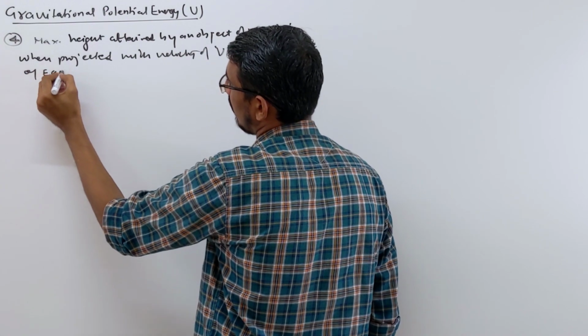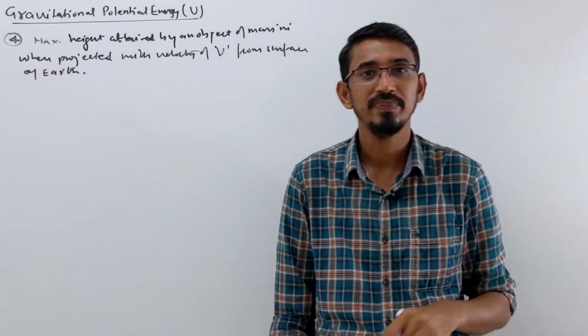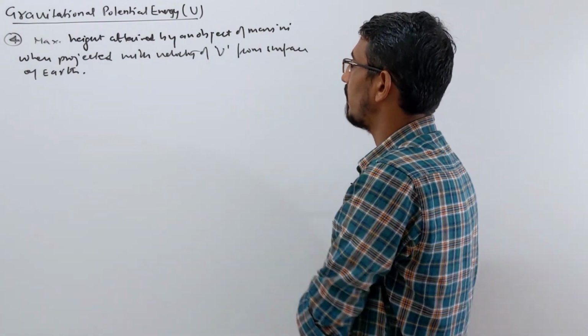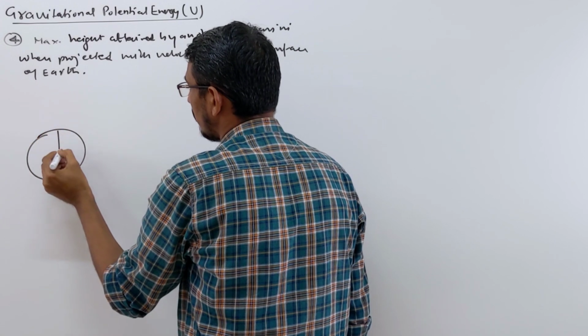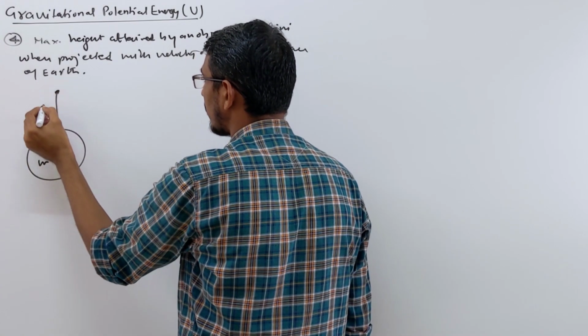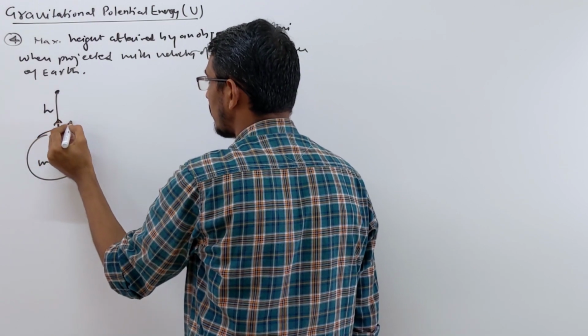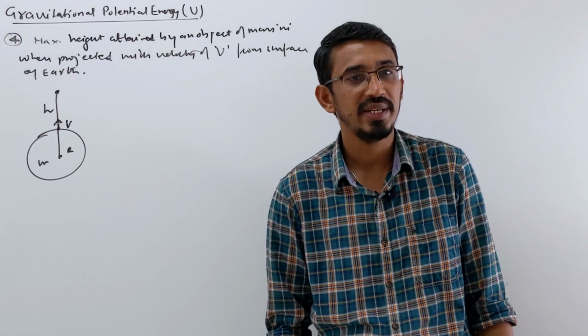So just opposite of the last question only. You can use the same formula if you don't remember, but we write in simplified format. So look at this same question only. This is your earth, radius r, mass M. You want to launch an object from this place, the height is given h, and the velocity v is given, correct. Now velocity is given to you, and they are asking what is the maximum height achieved, right?